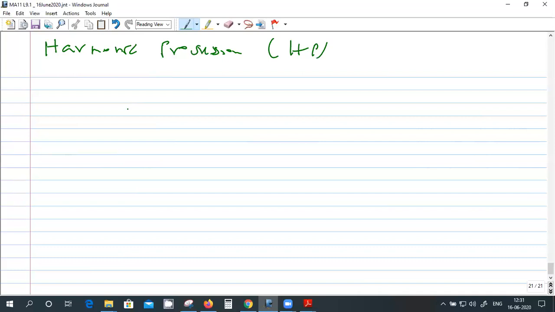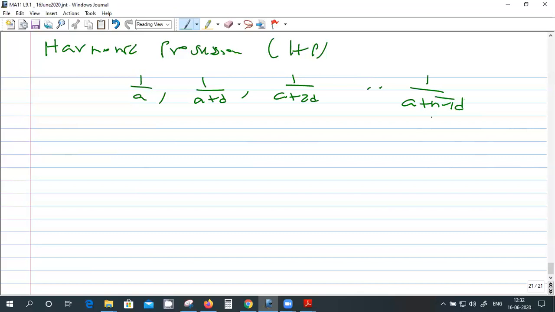Here the terms will be like this: first term is 1 by A, second term is 1 by A plus D, third term is 1 by A plus 2D.